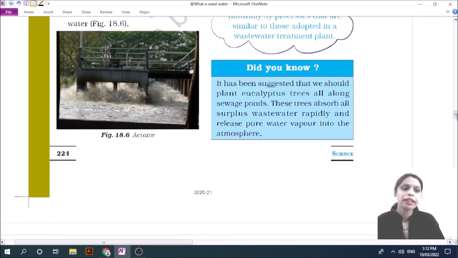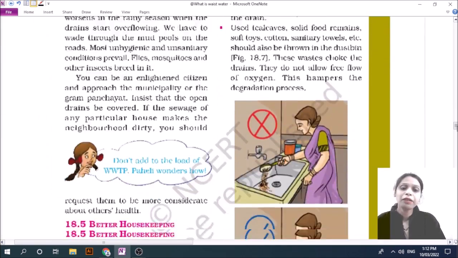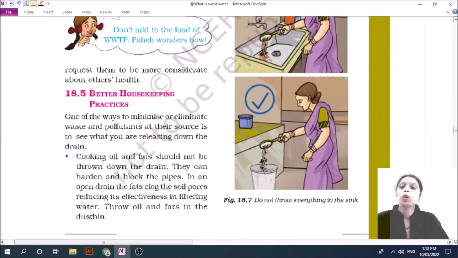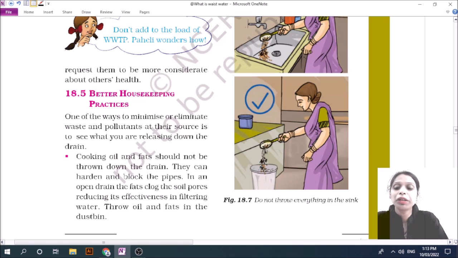And which things should you not throw in a drain? Cooking oil and fats, because they choke the drain pipe. Second, napkins and soft toys, because they can also choke the pipe.